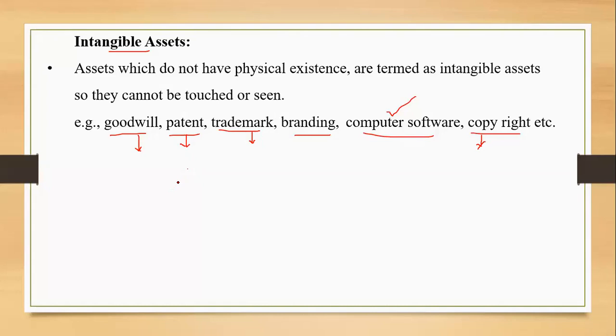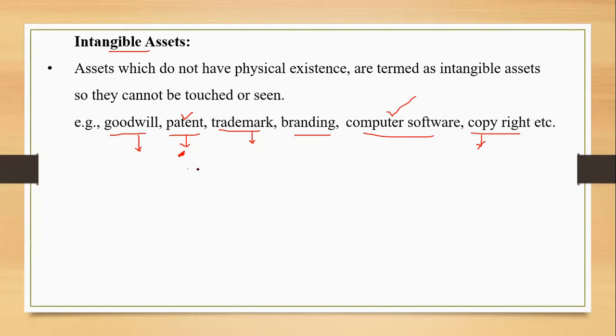A kind of a formula, a kind of a recipe for doing something, maybe for manufacturing a product. Maybe like the fastest moving car, that formula is in your mind. If you disclose that to somebody, like some company that you are maybe handsomely paid by, that is a patent. That has to be something which is created by an individual or any other company. So a kind of a recipe, a kind of a formula to prepare or manufacture a product. That's a patent, and yes, you need to get it patented, so that the right is with you only, and you are the owner, and you can sell it off, so you can realize the money therefrom.